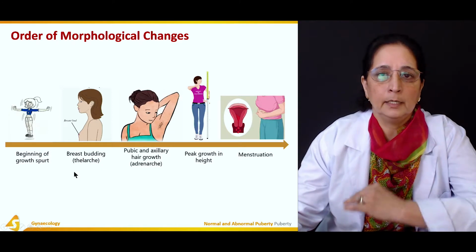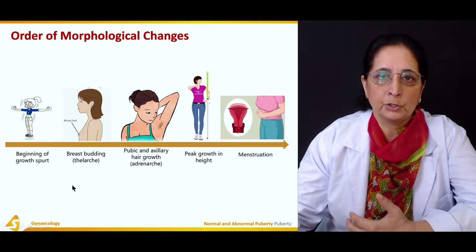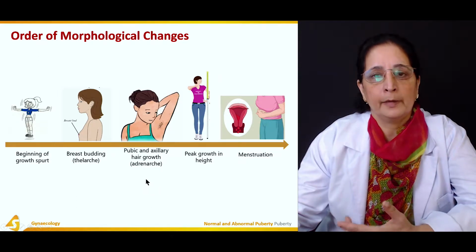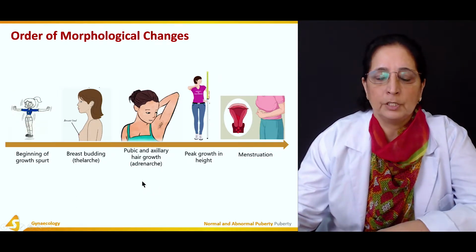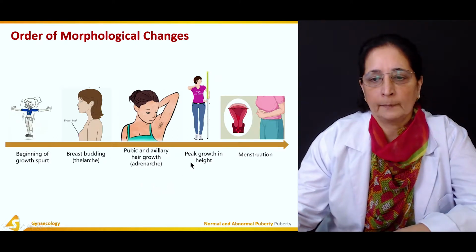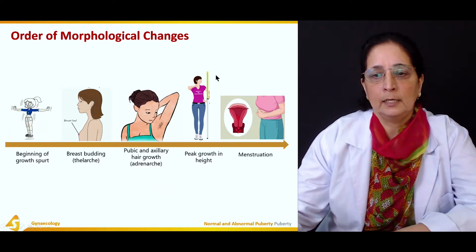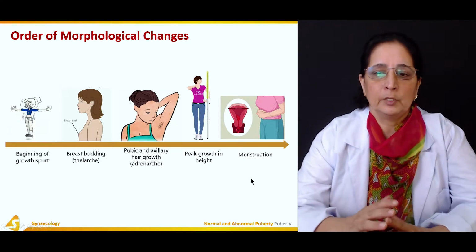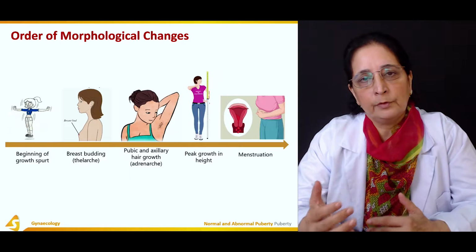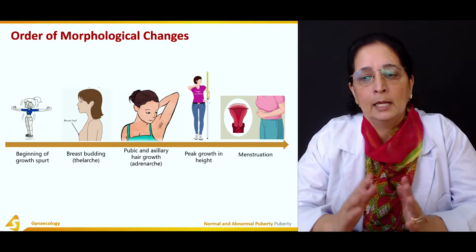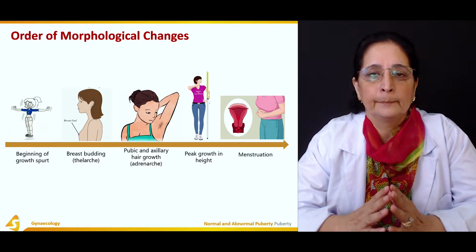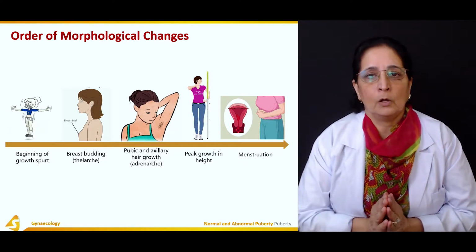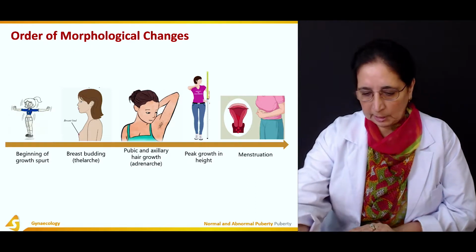So thelarche is development of breast tissue, adrenarche is growth of hair in the axillary and pubic regions. Then there is peak growth in height, and then finally menstruation. Once menstruation starts, there is no further increase in height. Height grows before menstruation starts. So all these are the order of morphological changes.